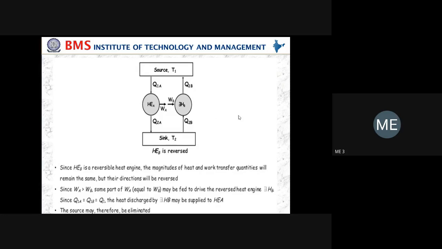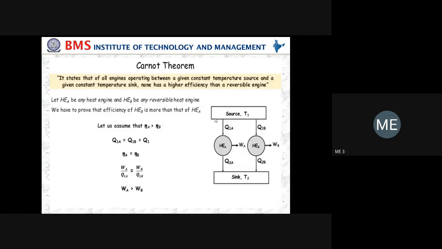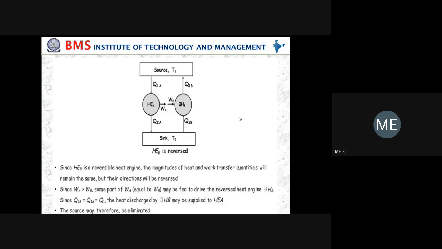Now you have to write the second diagram. Can you tell what is the difference between the first diagram and the second diagram, guys? Just observe carefully what is the change in the second diagram. Anybody?